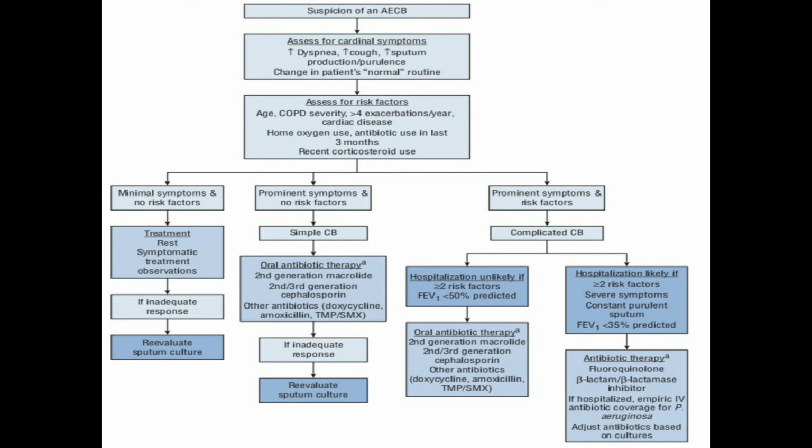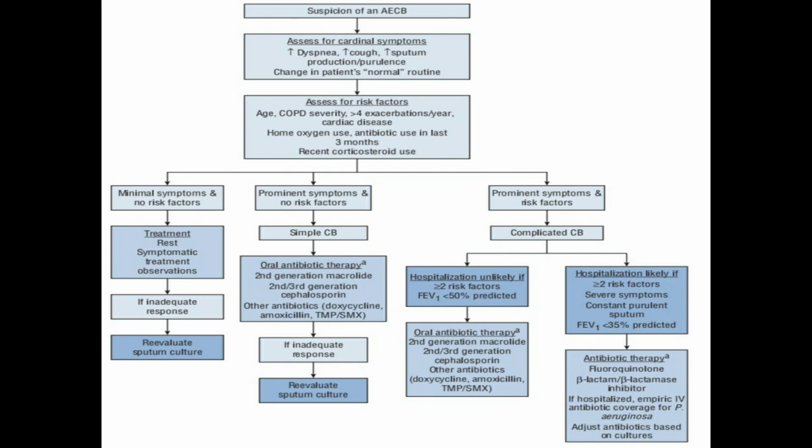In that case, if hospitalization is unlikely, with 2 or more risk factors, and forced expiratory volume in 1 second is less than 50%, then we should provide oral antibiotic therapy with drugs such as second generation macrolides, second or third generation cephalosporins, and other antibiotics such as doxycycline, amoxicillin, trimethoprim or sulfamethoxazole, as we managed simple chronic bronchitis.